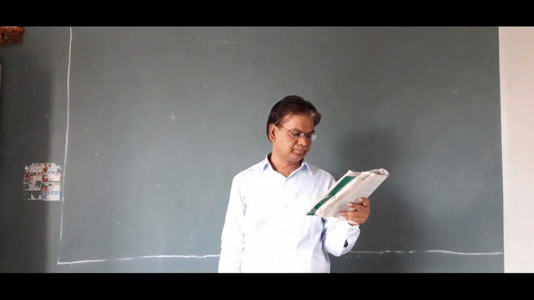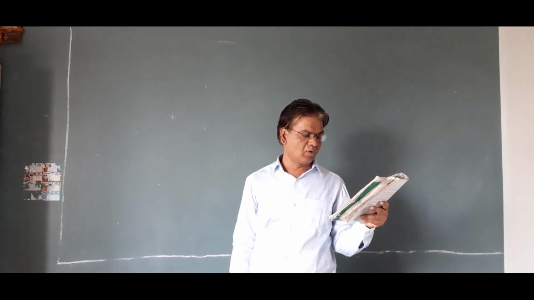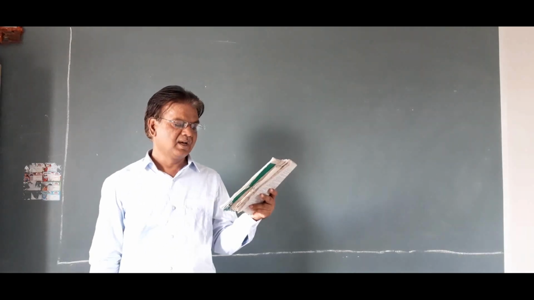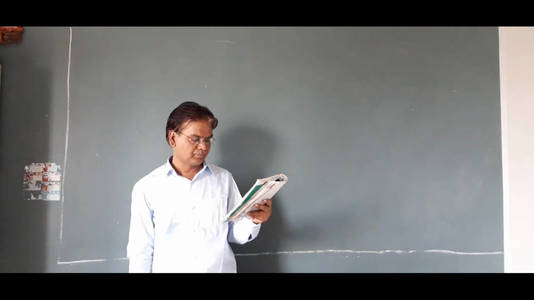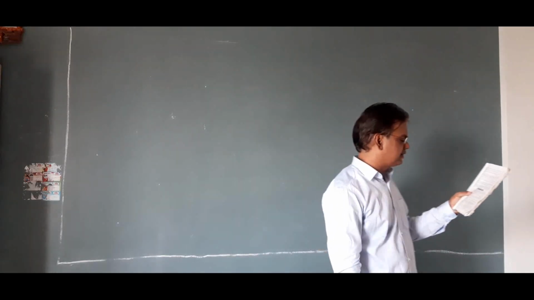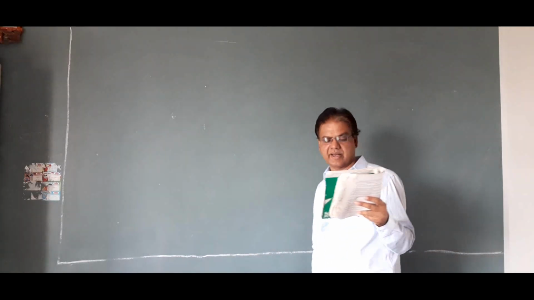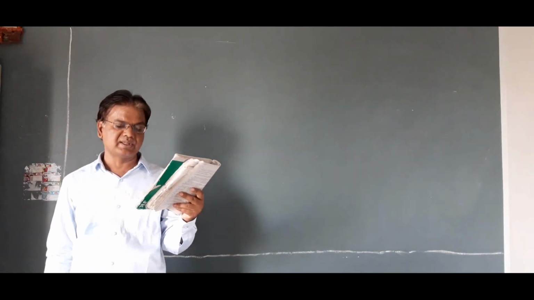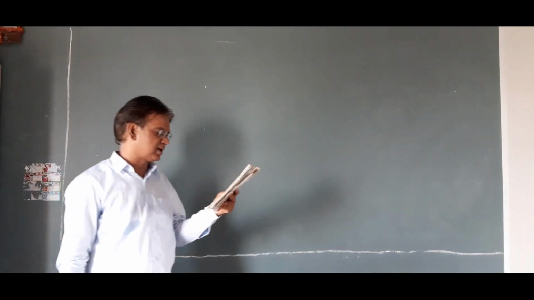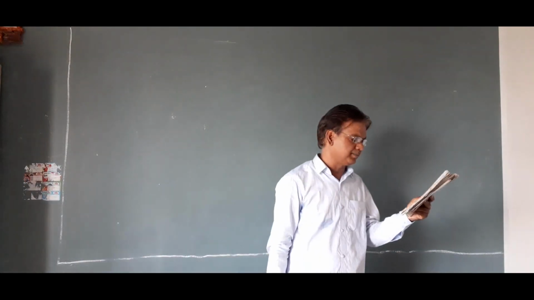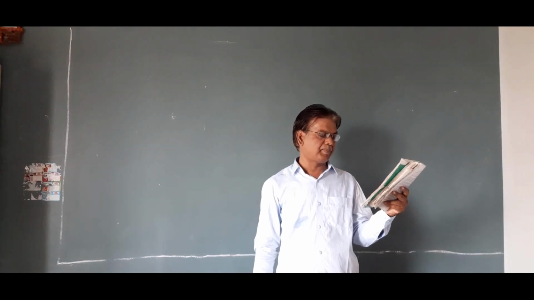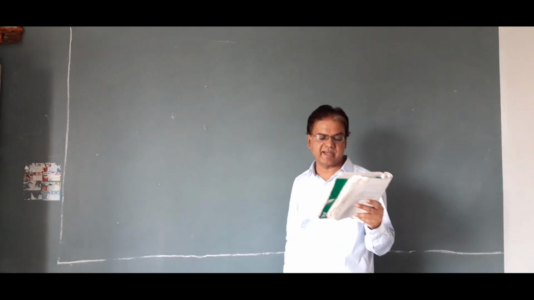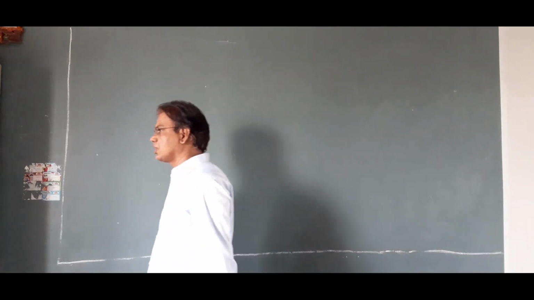Take one more problem. A uniform wooden plank AB 8 meter long and weighing 20 kg rests on two supports, each situated at a distance of 1 meter from either end of the plank. A man weighing 65 kg stands on the plank at a distance of 3 meter from the end B, while a bucket of paint weighing 10 kg lies on the plank at a distance of 2 meter from end A. Find reaction on each